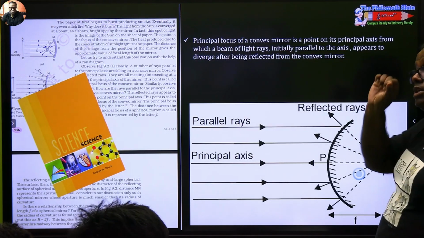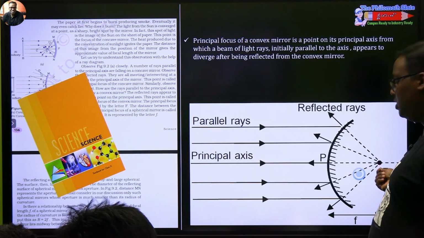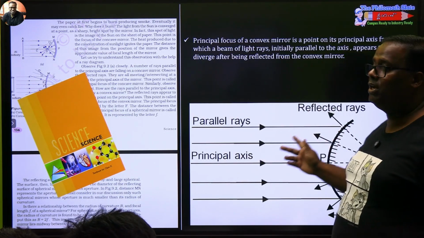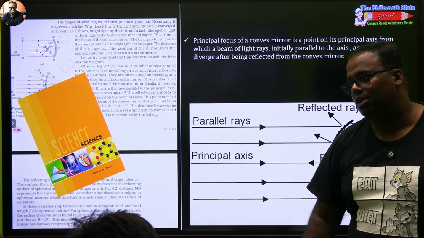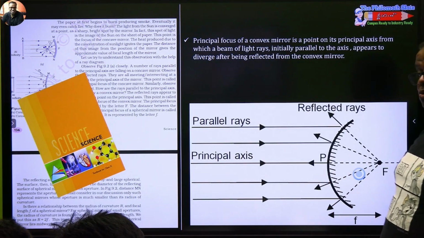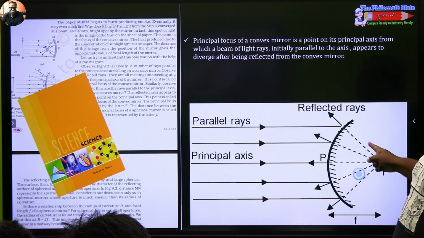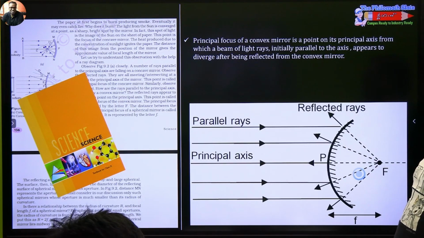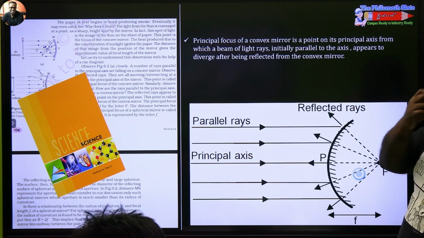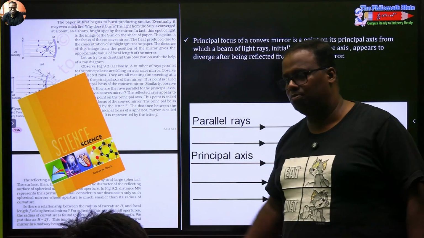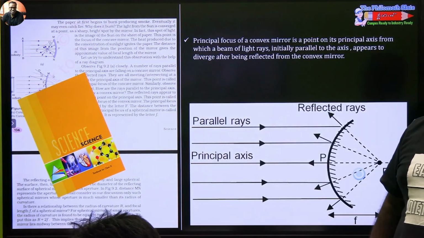Now the principal focus is a point on the principal axis from which rays appear to diverge after getting reflected by the convex mirror. Since these rays are not actually meeting, this focus will be a virtual focus, and this focus is behind the mirror. Behind is always with respect to the reflective surface. Here also focal length will be half of the radius of curvature. But when we go for problems, we will see one focal length becomes negative and the other positive. Anyone has any doubt till here?